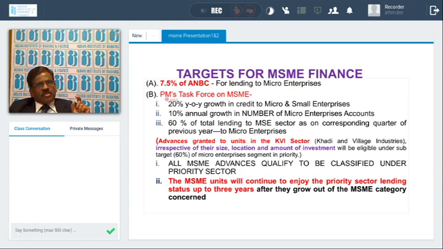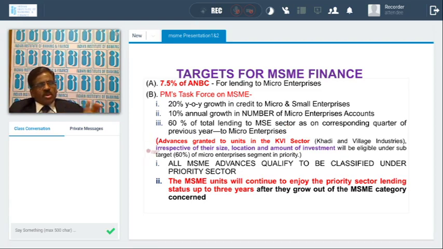Under the PM's task force on MSME, 20% year-on-year growth is to be given to the micro and small enterprises, not medium. It is micro and small enterprises. There should be 10% annual growth in terms of numbers, and 60% of total lending to the MSME sector should be given to the micro enterprises. Suppose you are giving finance of 100 lakhs to MSME units, 60% of that lending should be given to the micro sector.